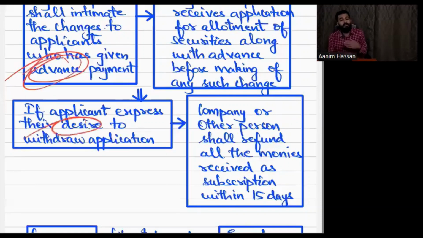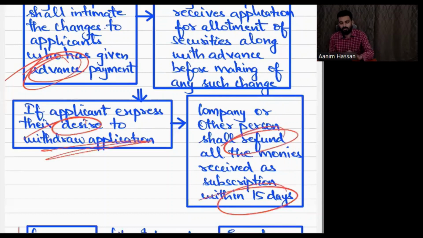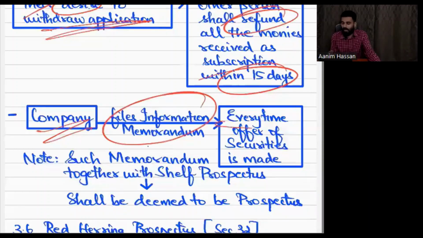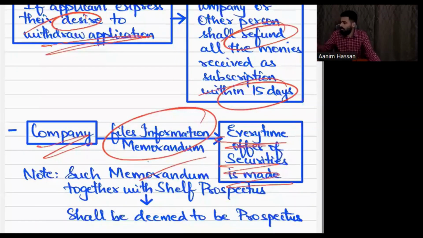Then the company will convey that information to the person, and if that person decides, the person who has given the advance, then he has the power to withdraw the application. Then the company has to refund the amount within 15 days. The company will file an information memorandum every time they are offering the securities, and shelf prospectus plus memorandum is the prospectus.